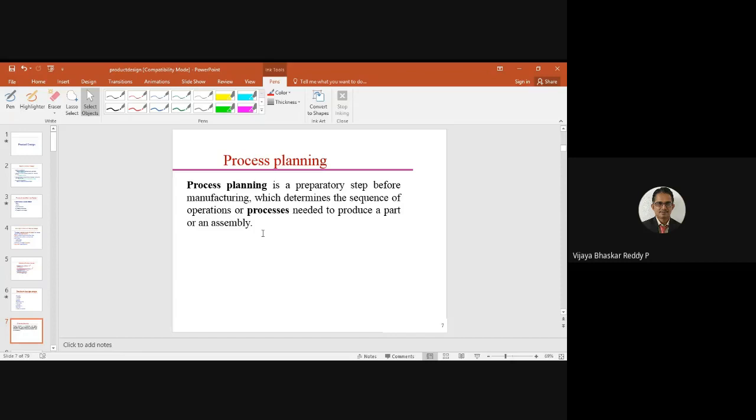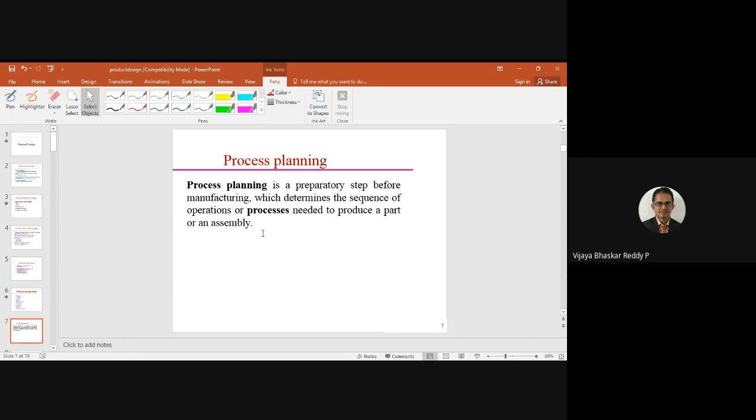Suppose you want to make a bolt and nut, and we are already familiar with bolt and nut manufacturing. So this is the sequence: collection of material, loading the material on the machine itself, and then facing operation, turning. Maybe one turning is not sufficient, maybe one, two or three turnings, based on the stock that is going to be removed. And finally we can thread it, tear it down, and check it once again, and as per specification we can accept it and send it into the market itself.